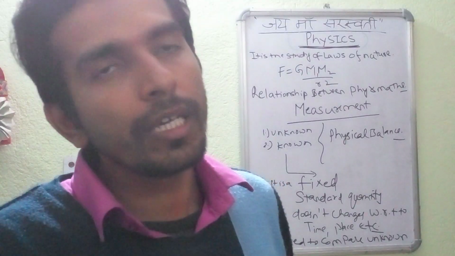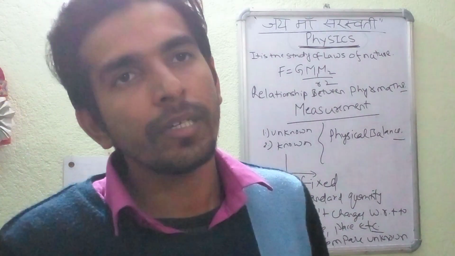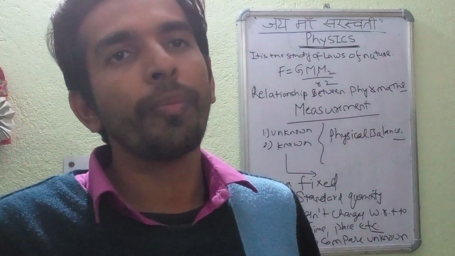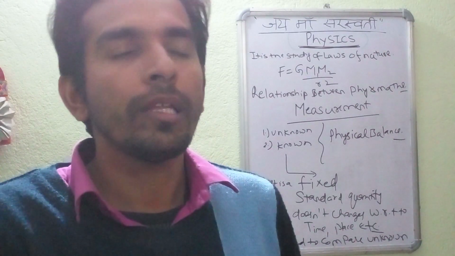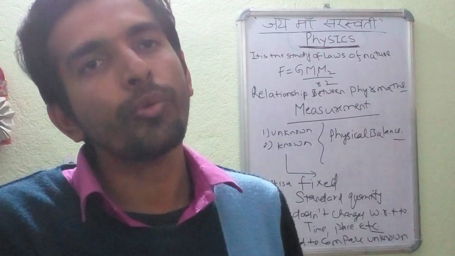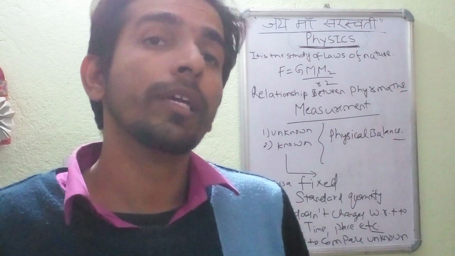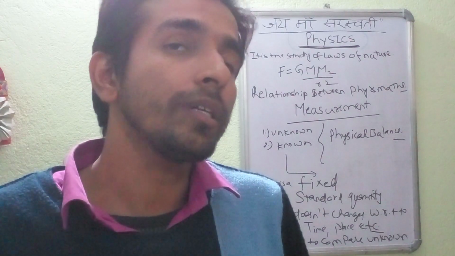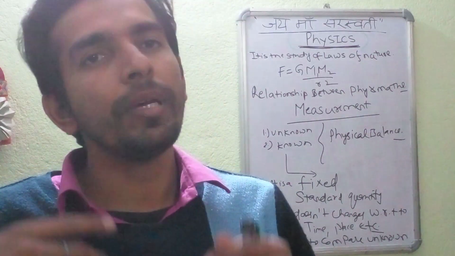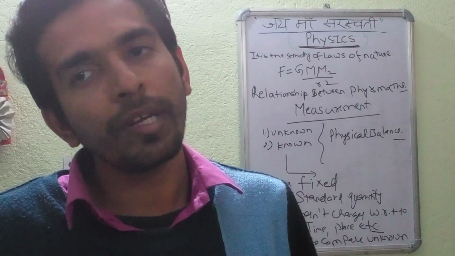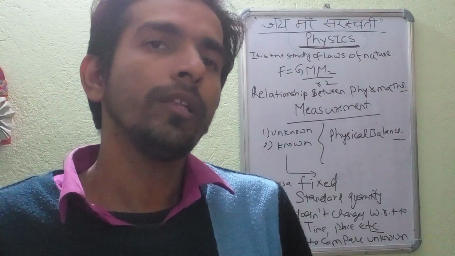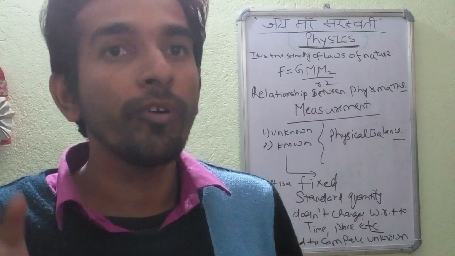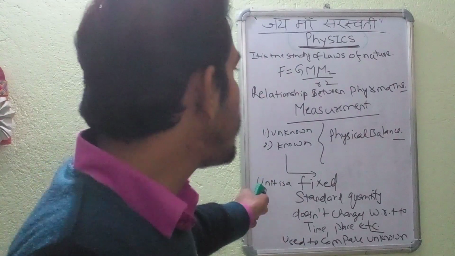I had also already given you the example of a physical balance in which we had seen there are two types of pan, the left pan and the right pan. In the left pan we are keeping the unknown quantity, and in the right pan we are keeping the known fixed standard quantity, that is unit. We keep on adding or subtracting the units, the iron loads, till both the pans become equal. That is the full process of measurement, and that defines the unit.